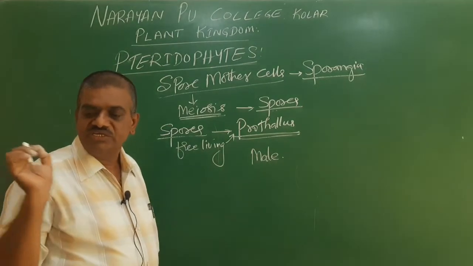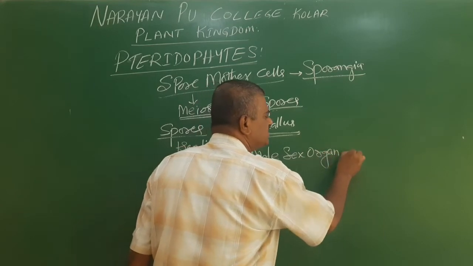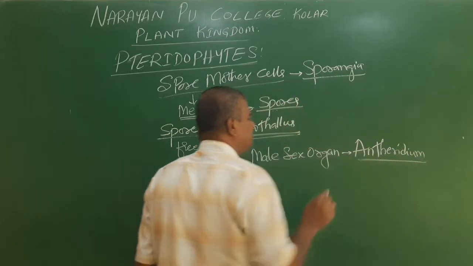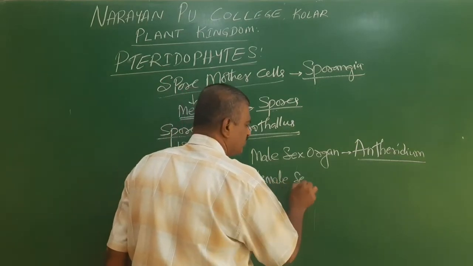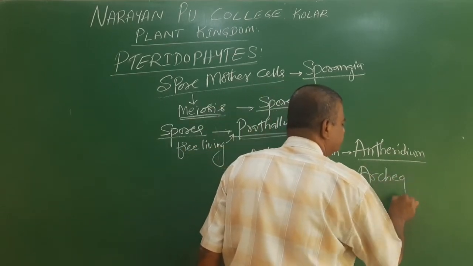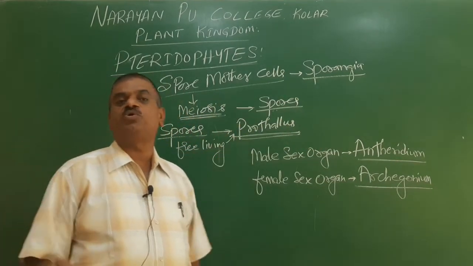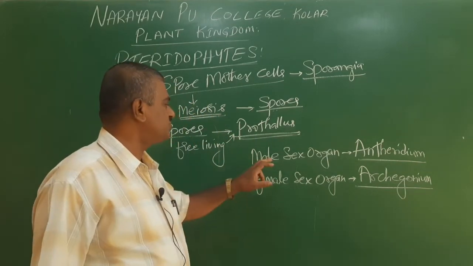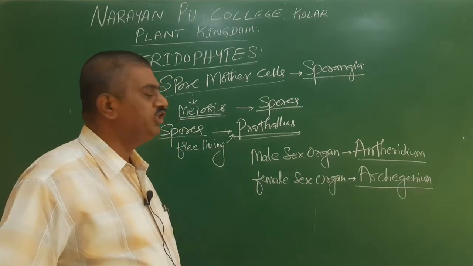The prothallus is gametophytic, green, and bears the male sex organs called antheridium and the female sex organs called archegonium.